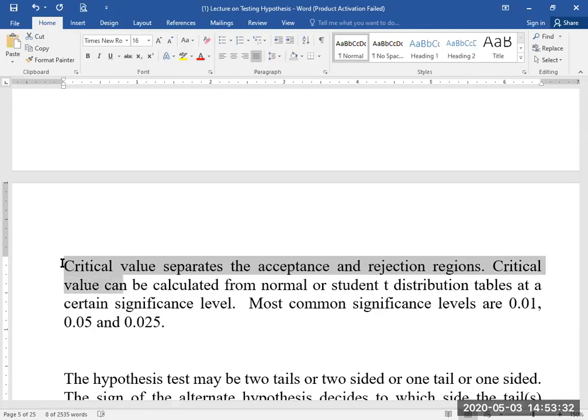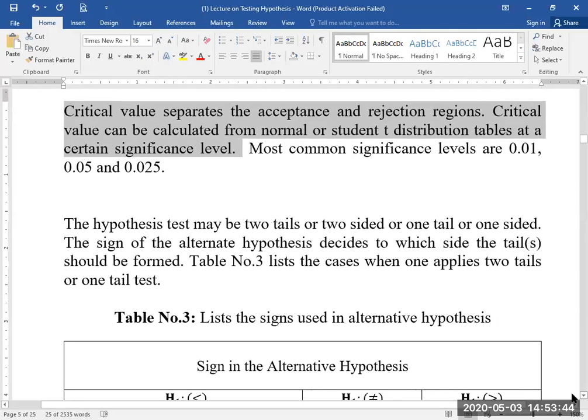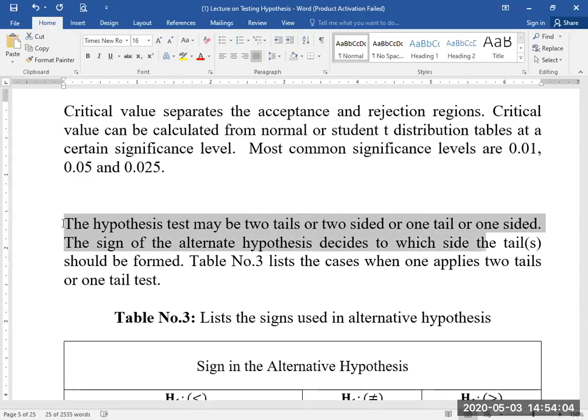Critical value can be calculated from normal or student t distribution tables at a certain significance level. The most common significance levels are 0.01 and 0.05 or 0.025. The hypothesis test may be two-tailed or two-sided, or one-tailed or one-sided. The sign of the alternate hypothesis decides to which side the tails should be formed. Table 3 lists the cases when one applies a two-tail or one-tail test.